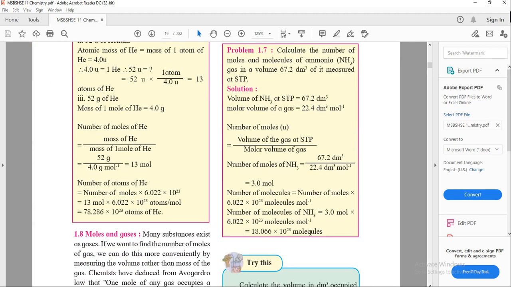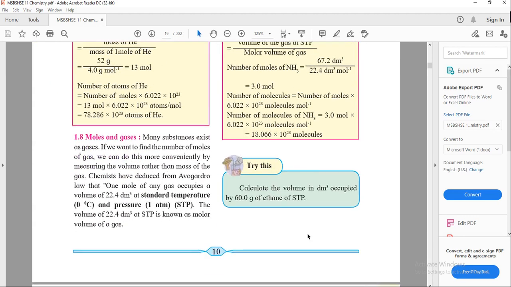Now next, moles of gases. Many substances exist as a gas. If we want to find the number of molecules of a gas, we can do this more conveniently by measuring the volume rather than the mass of the gas. Chemists have deduced from Avogadro's law that 1 mole of any gas occupies the volume of 22.4 dm cube at standard temperature 0 degrees Celsius and pressure 1 atmosphere. The volume of 22.4 dm cube at STP is known as the molar volume of gas.